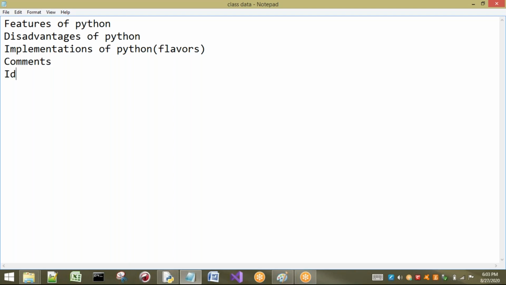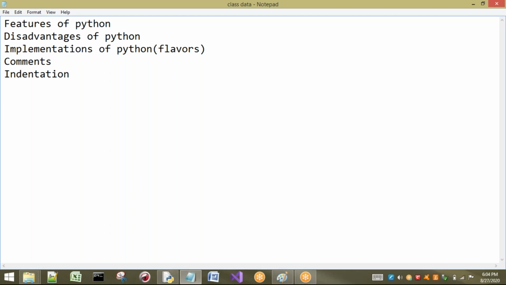Next I will discuss identifiers, but before going to identifiers I will discuss some other basic things. Mainly we are going to discuss these four things, and I will also discuss indentation. These are the main topics we are going to discuss today.